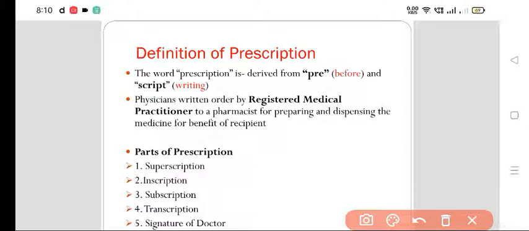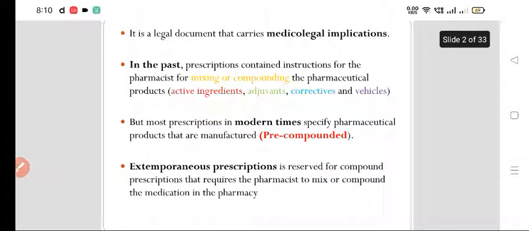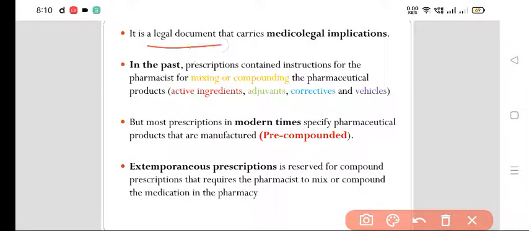Now what are the parts of prescription? There are four main parts: superscription, inscription, subscription and transcription, and lastly there is the signature of the physician or doctor. So these are the main parts of prescription. This prescription is a legal document which carries medico-legal implications, so while writing prescriptions you have to be very careful.